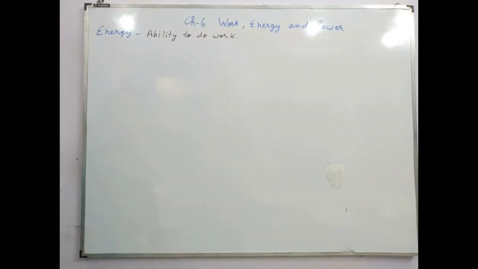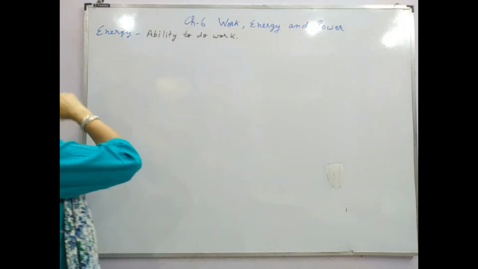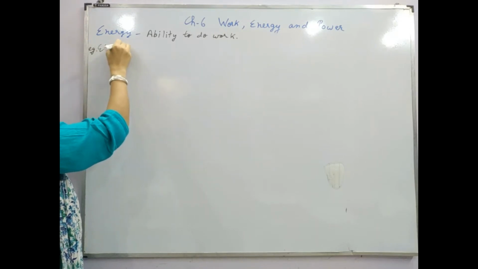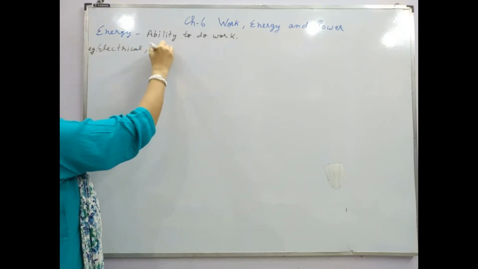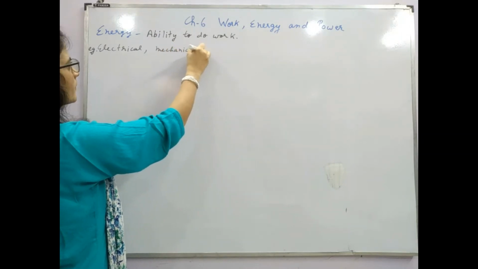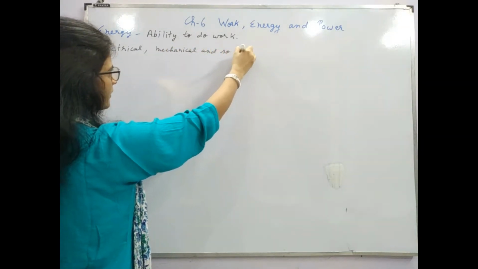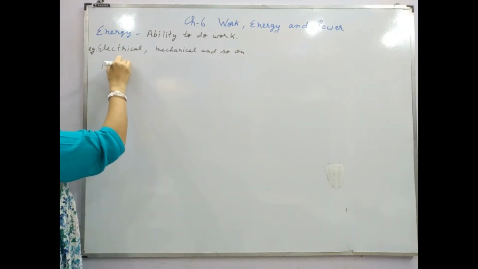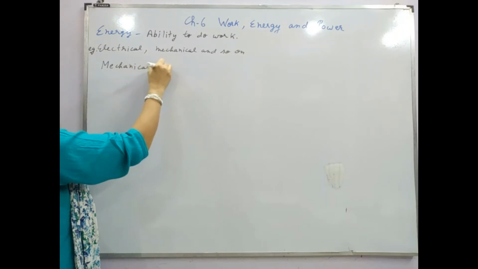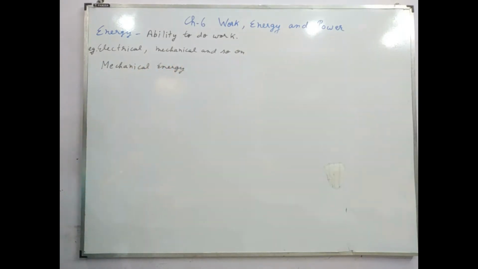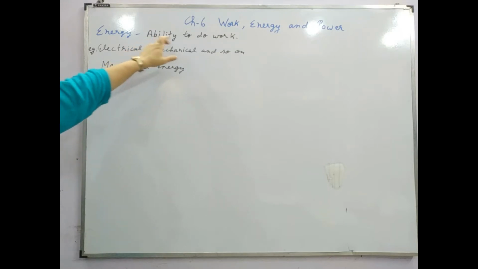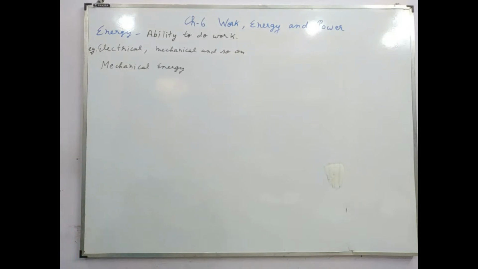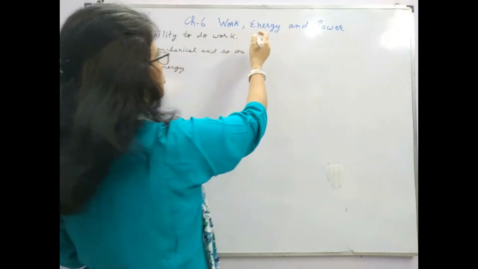We know that there are many types of energies in the universe, like electrical energy, mechanical, and so on. So many energies are there. We are not going into detail. So here we are basically considering the mechanical energy. Since this is the ability of doing work, the SI unit of energy is joules.